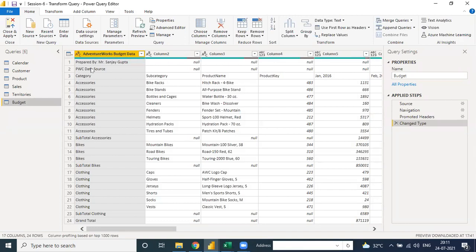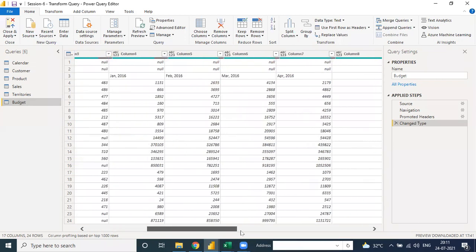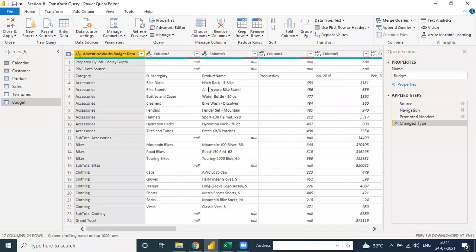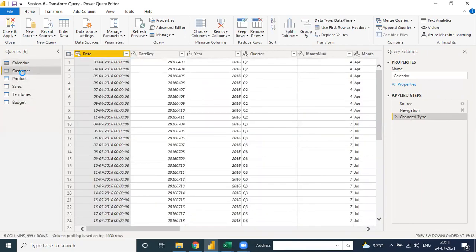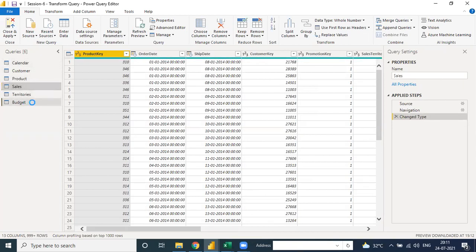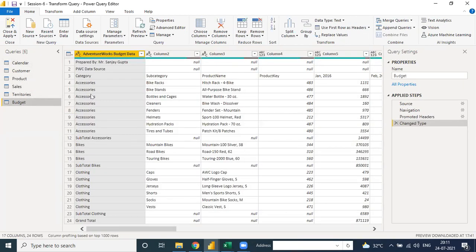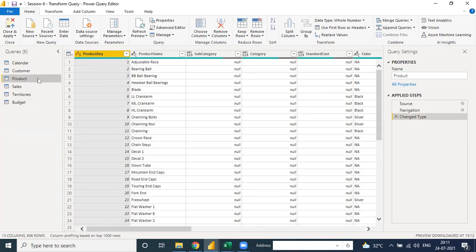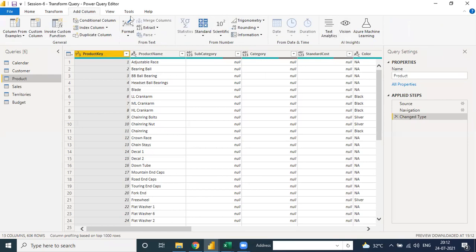इसके अंदर हम क्या कर सकते हैं, लाइक डाटा को एकदम क्लीन कर सकते हैं. Clean as per our understanding. See, there are some null values. We don't need this type of value. Okay, so how to remove this type of value and unwanted columns? See, there is a query pane. In which table do you want to clean up the data? In the budget table as well as the calendar table, customer table, product table. Suppose you need to clean up the budget table, you need to select it here, budget only. If you want to work on the product table, then you need to select the product table and use some of the queries from this home tab.